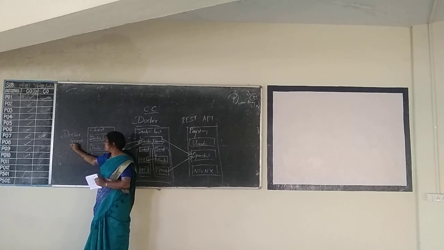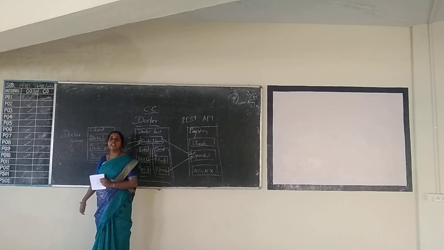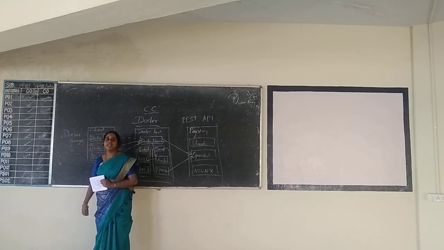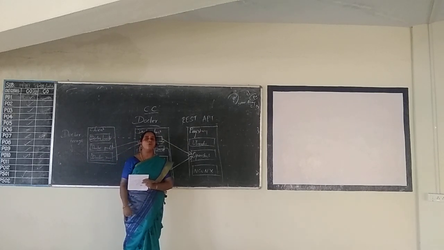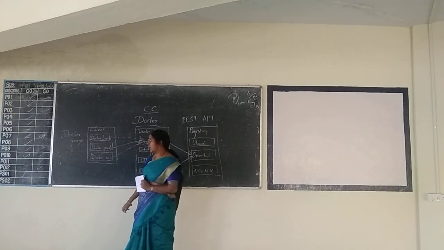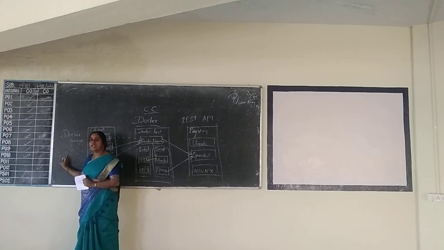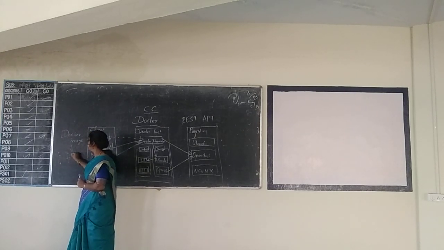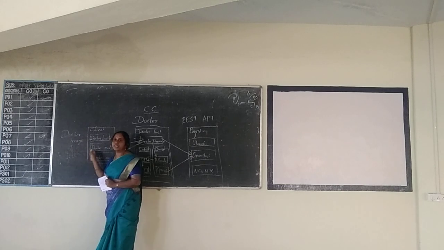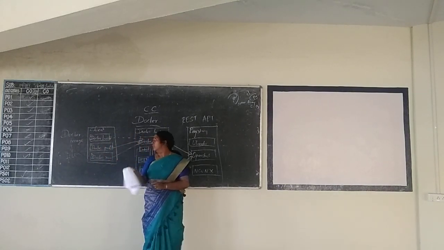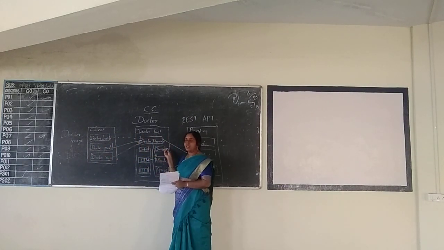This Docker image can be created by using the Docker file, and the Docker file consists of the source code of the Docker image. Then there is one Docker hub.